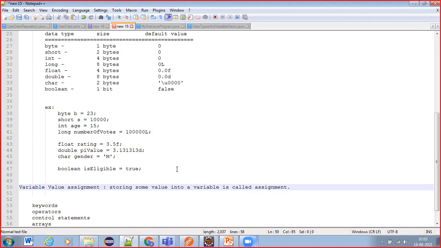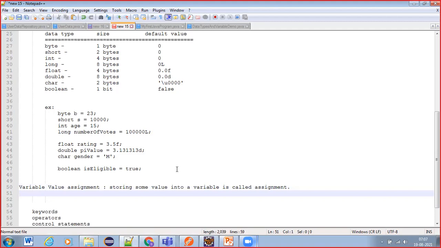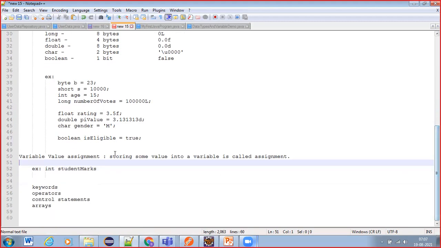Is called assignment. Say you have created a variable like this. For example, int studentMarks. Instead of writing simply marks, it's better to write student marks, a completely descriptive name.